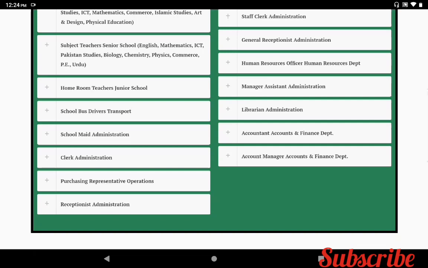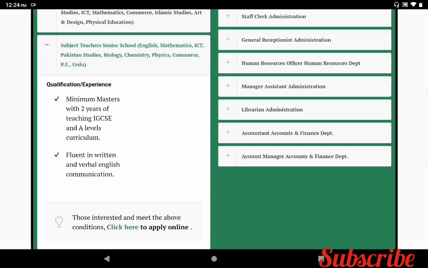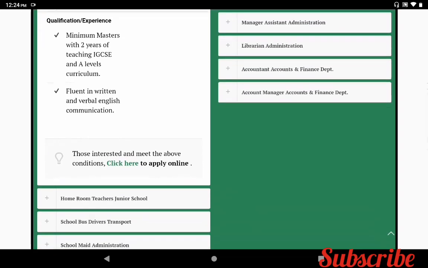For example, if you are interested in subject teacher, senior school, you can click this link. If you click this link, you can see the qualification and experience they are expecting. So minimum masters with 2 years of teaching experience, IGCSE and A level curriculum, fluent in written and verbal English communication. So if you are interested and if you meet the above criteria, you can click here to apply online.